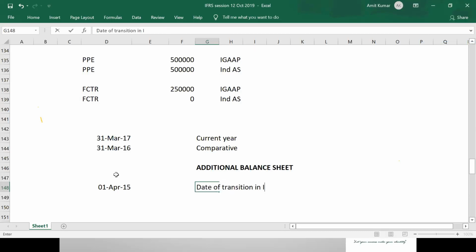But the date of transition in these ACCA books, they say, is after the first year of adoption. So I'm confused now. What is exactly the date of transition? In the IFRS book, it says the comparative year could be, say, 1st January 2008 to 31st December 2008, and first year adoption can be 1st January 2009 to 31st December 2009, and date of transition will be 31st December 2009. But you're saying the opposite. Here they're saying the last year is date of transition. So which one is right?